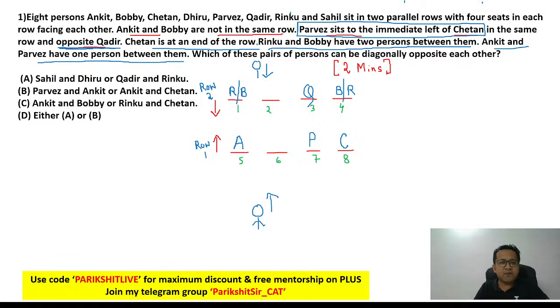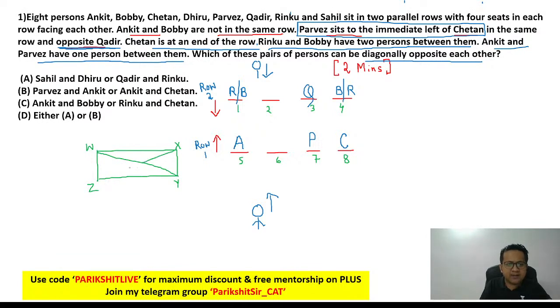The question is, which of these pairs of persons can be diagonally opposite each other? Now think about it. What do you mean by a diagonal? Let's say I'm labeling these points W, X, Y, Z. A diagonal is WY or XZ. Will you agree? So in our case, a diagonal would be this or this.